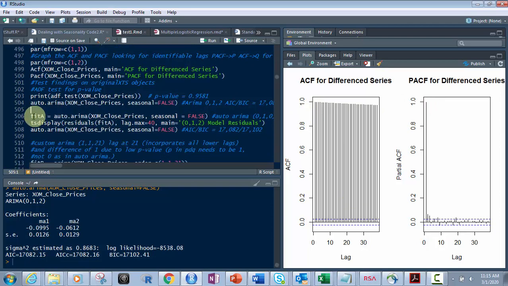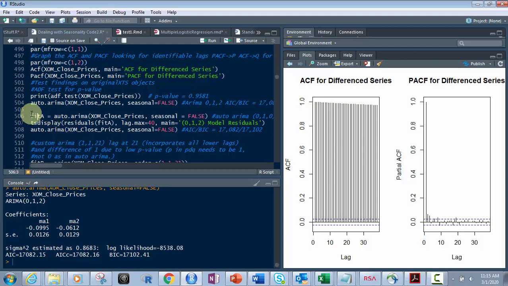So we're going to put that into a fit. We're going to use this later on. We're going to use 4 different fits, right? So I'm going to have the first one be auto Arima, then I'm going to have 2 custom Arimas, and then I'm going to follow up with the generic default Arima, which you'll see a lot of business applications use. Qlik Sense, let's see, Power BI, and what was the other one? Alteryx and some others use what is called 111. Right, that's the standard default, and we'll use that as the 4th one to compare it. So we got 4 different things to compare with.